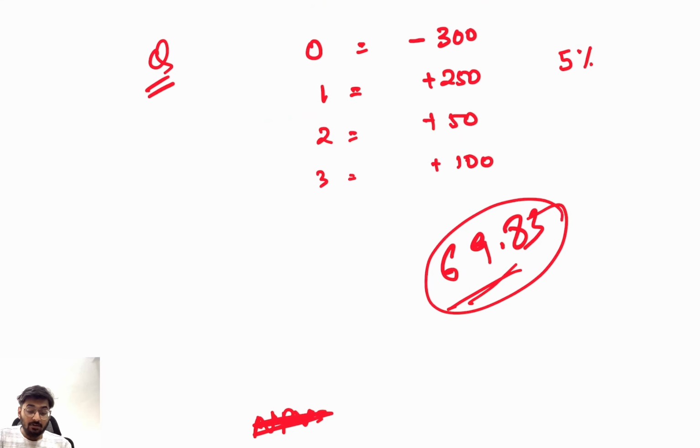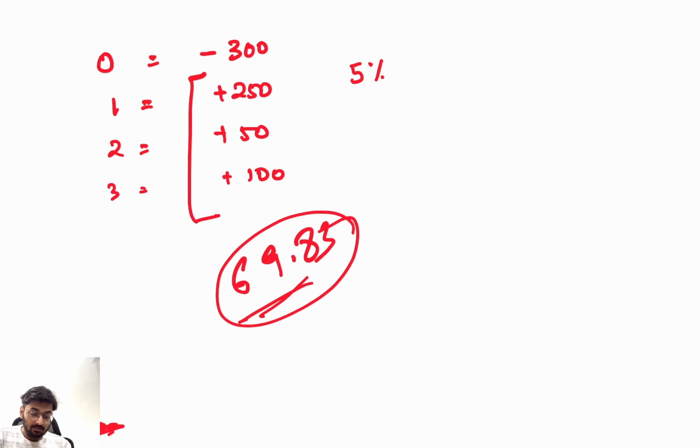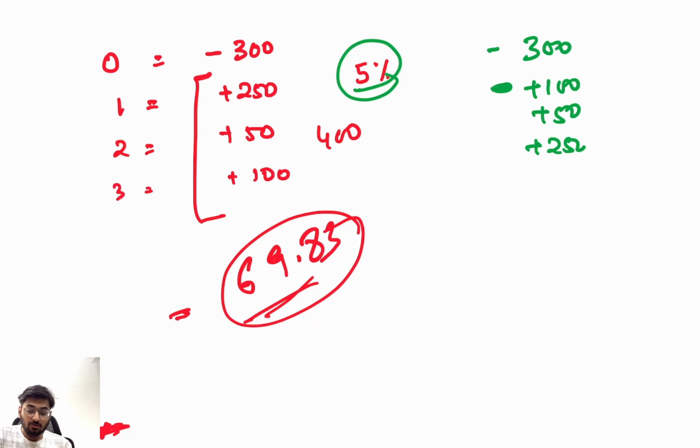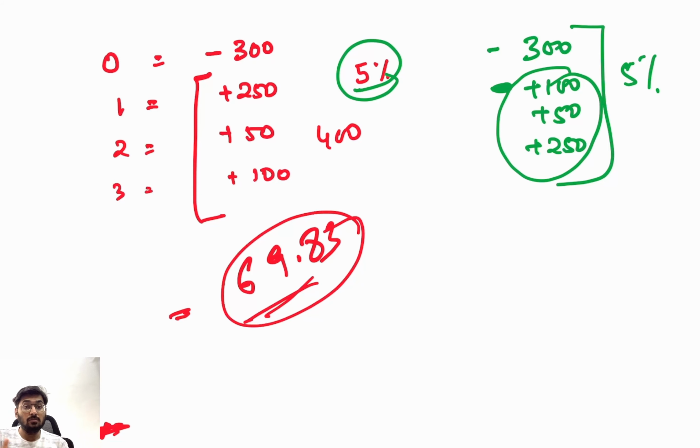Let us see one more example. NPV is equal to, at the 0th point of time, see, now I will reverse the situation. What you have received over here is 400 and this is your NPV. Let me reverse the situation with the same interest rate, same values. Negative 300. Clear? Then plus 100, plus 50 and plus 250. Now let us see what will happen in this case. You will see that your NPV will change, but the amount which you have received is 400 only. But because of the time difference,